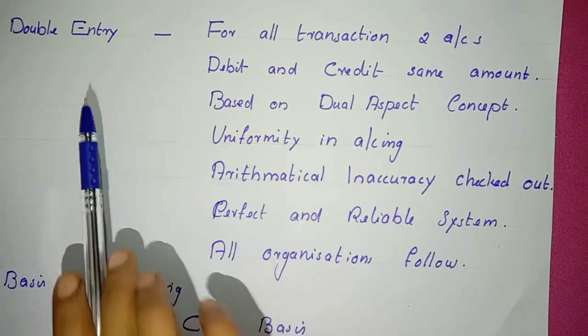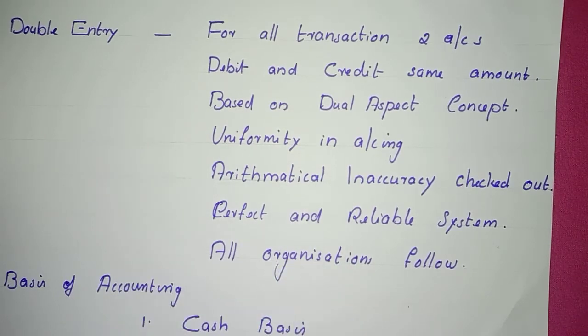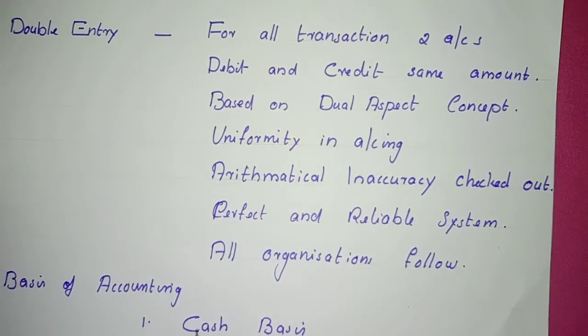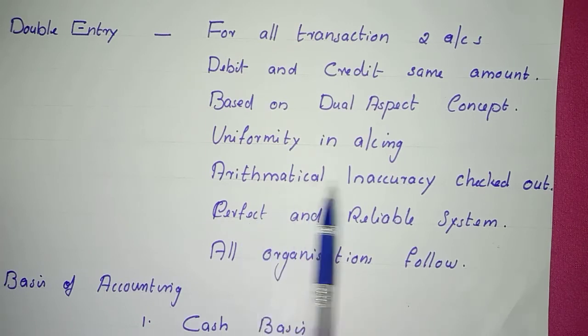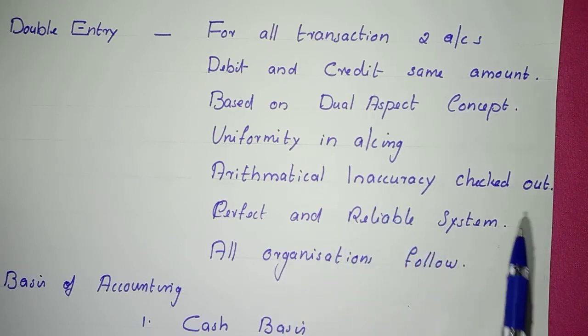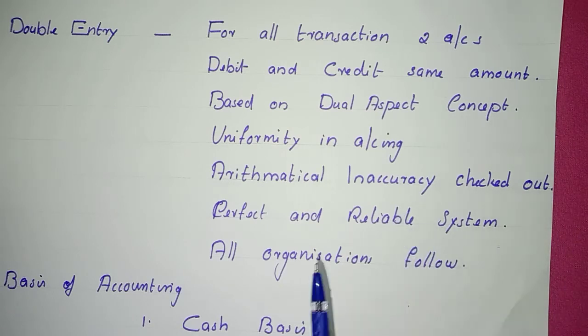So we can call it a complete system, as for all the transactions both the aspects are recorded. And not only that, even the arithmetical inaccuracy can be checked while preparing the trial balance. If there is any arithmetical inaccuracy, the total of the debit side and the total of the credit side of the trial balance will not show the same amount.